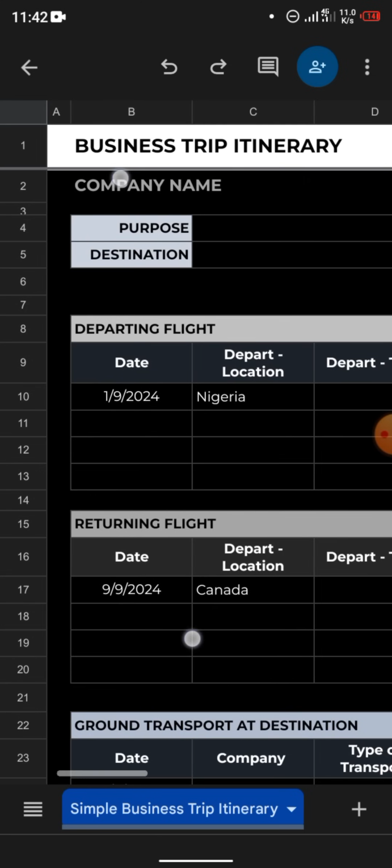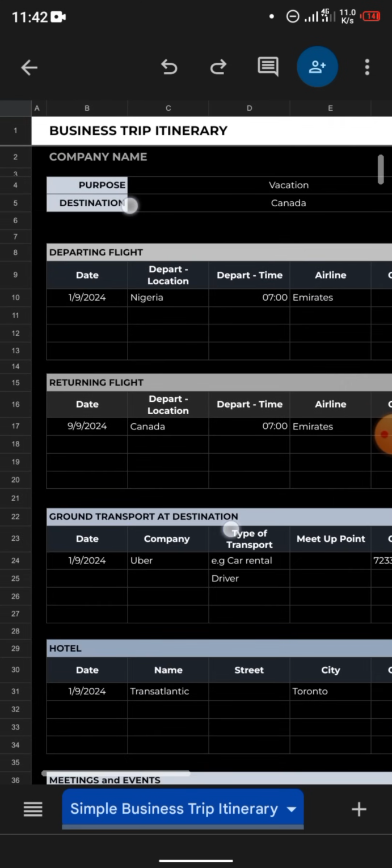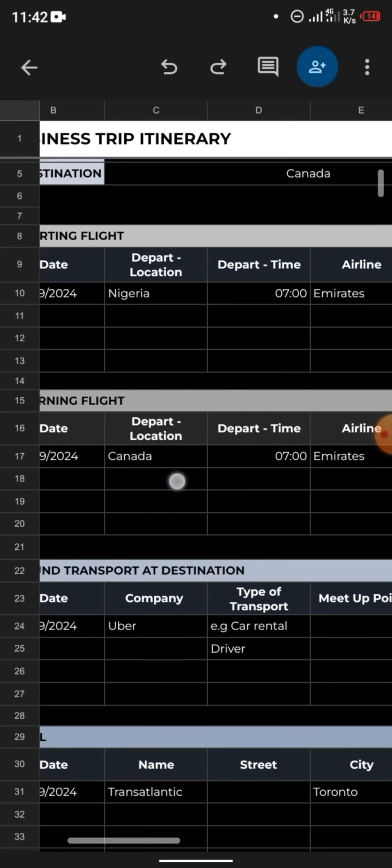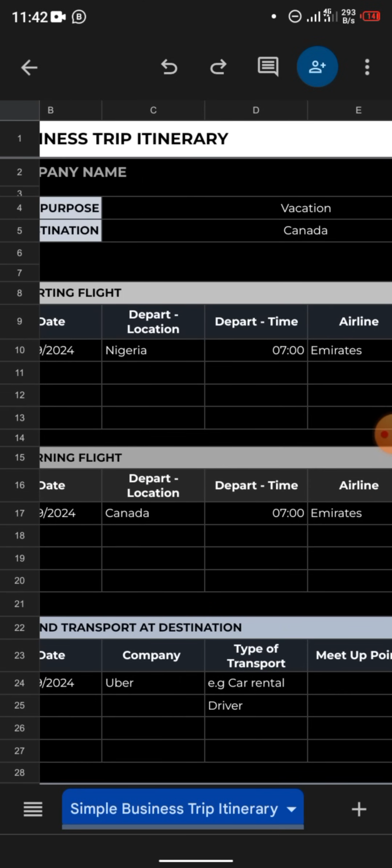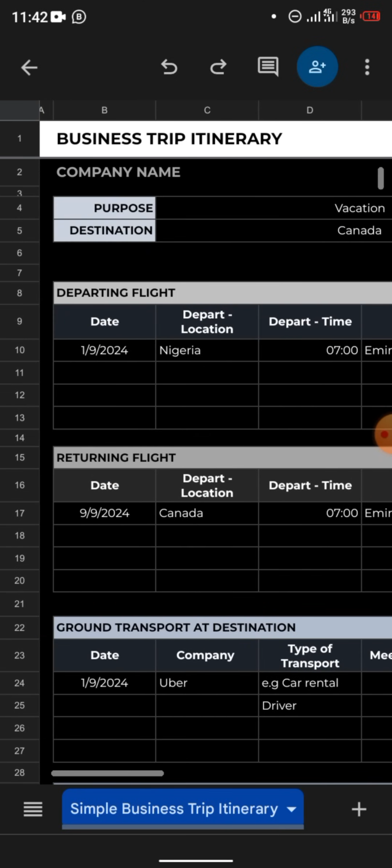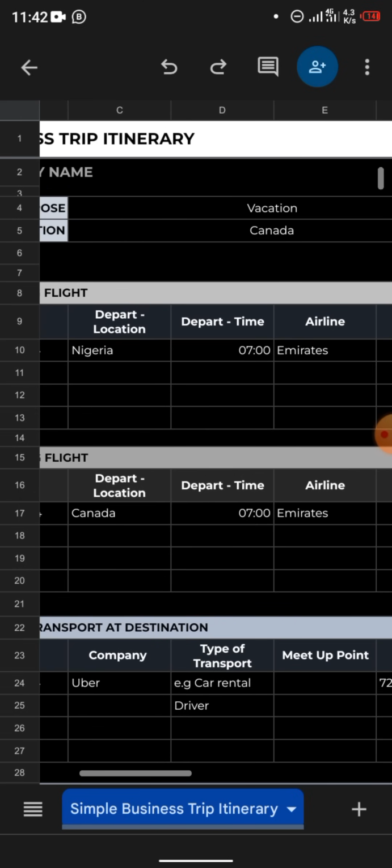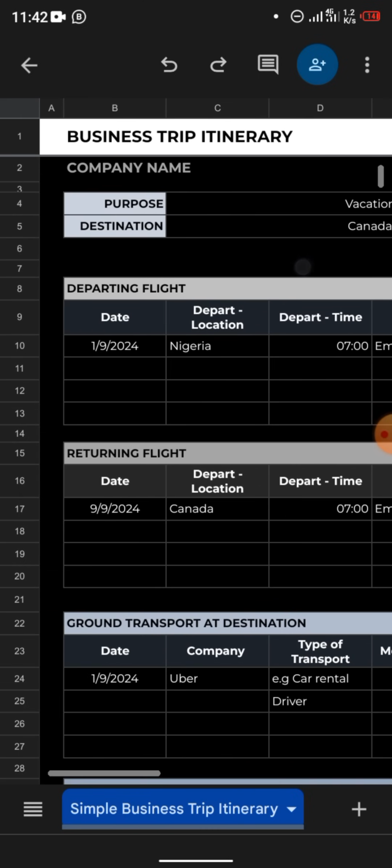Once you tap on it and open it, what you are doing here is just to fill it up. I already did mine already. You can see for the purpose, you can leave it as vacation. That's what you are going to do. For the destination, change it to the country that you choose. Change the destination to the country.